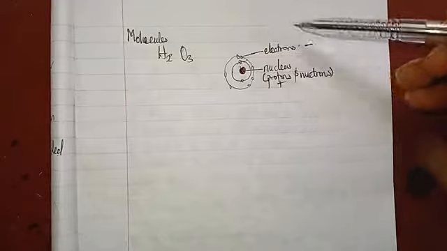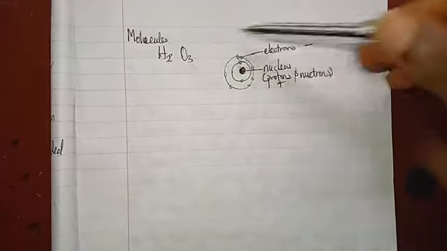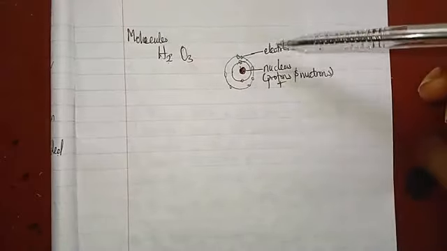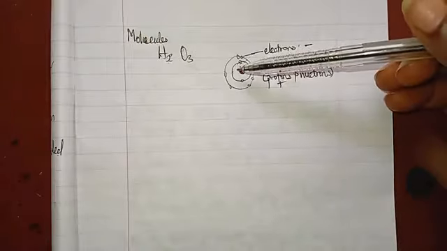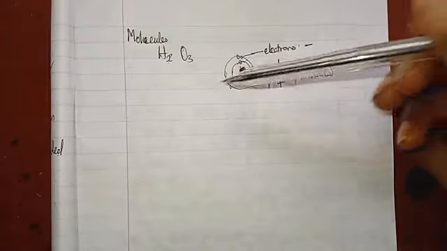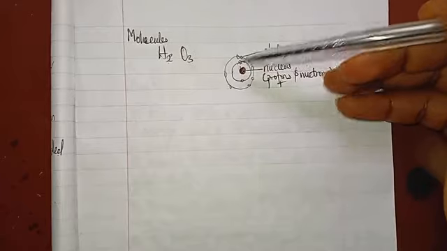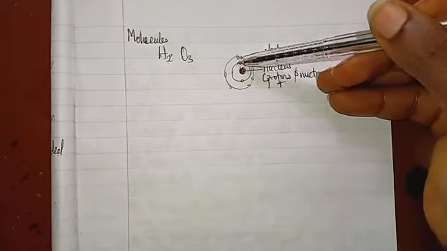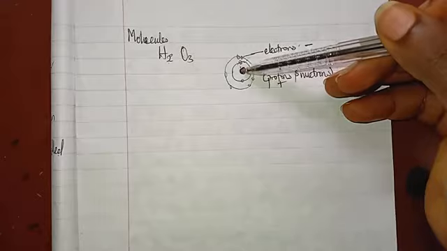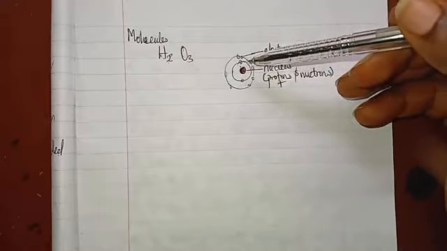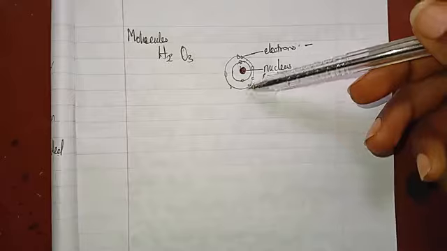So when electrons leave, the atom becomes positive because there is more positive charge inside than electrons hovering around the nucleus. And when an electron enters from a nearby atom into our atom, this atom becomes negatively charged because one extra negative has entered. There is one more minus here that the protons inside can't account for. That is why this atom becomes negatively charged when an electron enters it.